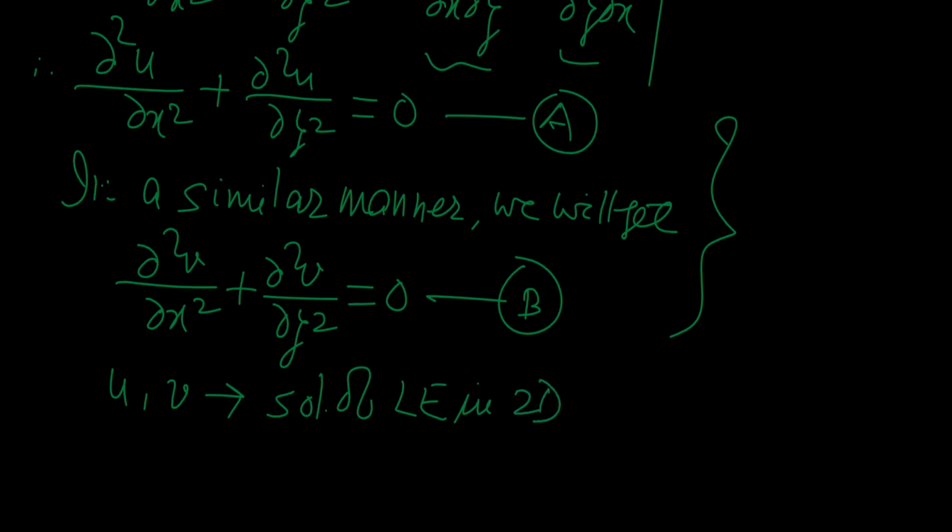Or in other words, you may say u and v satisfy the Laplace equation in two dimensions. And as the definition of harmonic function says, if a function satisfies Laplace equation, then such a function is called a harmonic function. So now it is clear that the real and imaginary part of the analytic function f of z, that is u and v, satisfy Laplace equation, and so u and v are harmonic functions. So the statement is now completely proved.